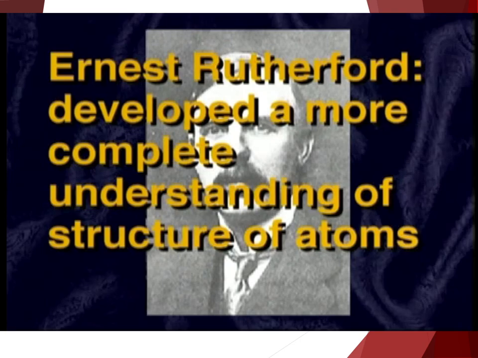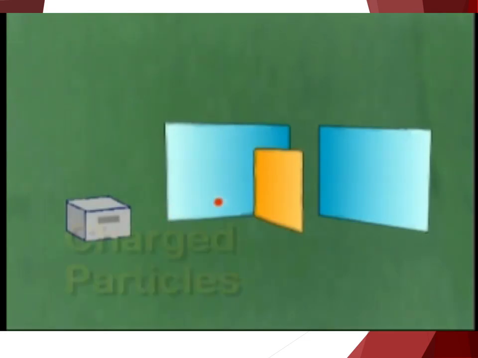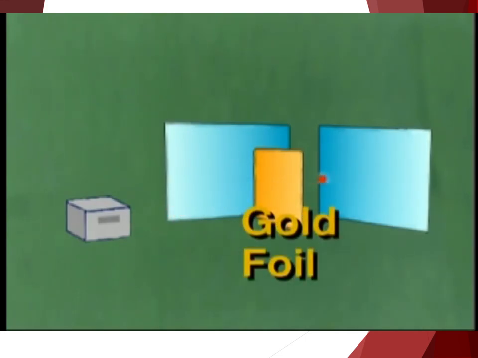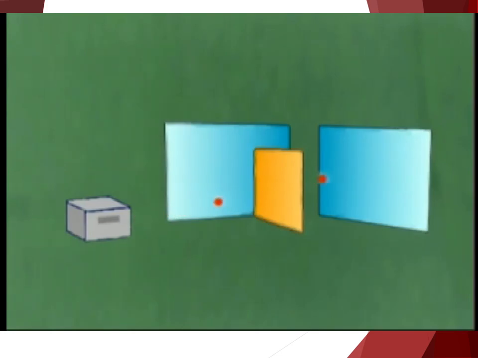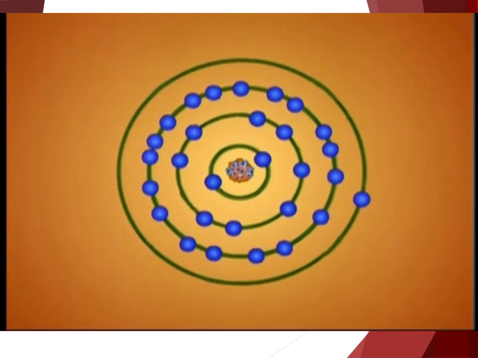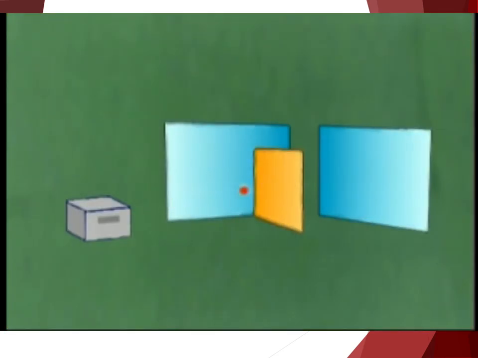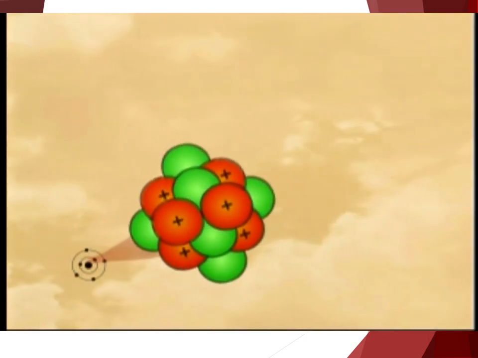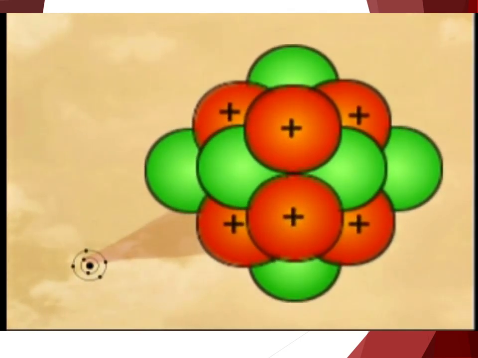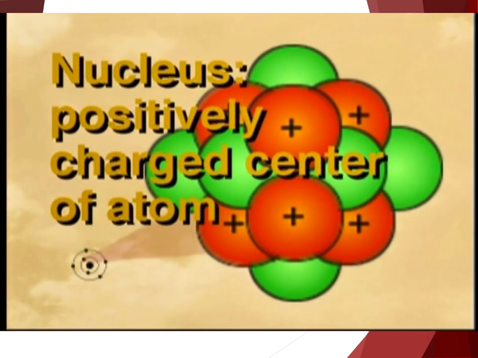In 1911, Ernest Rutherford added more to our understanding of the atom. He fired a stream of positively charged particles at a thin sheet of gold foil. He found that most particles passed right through the gold atoms in the sheet of foil. He concluded that the atoms were mostly made of space. Some particles, however, were deflected by the gold foil. He concluded that the atom had a small, dense, positively charged center that repelled the positively charged bullets. He called the center of the atom the nucleus.